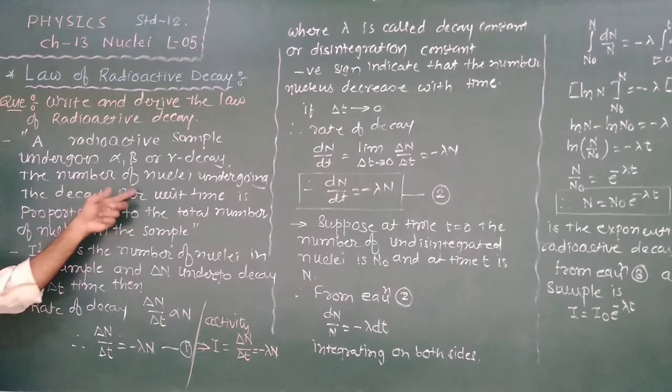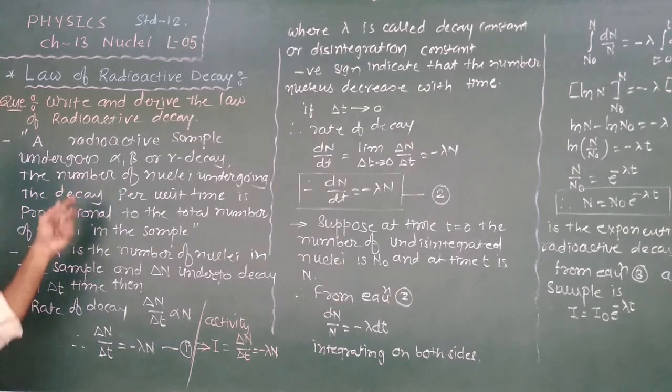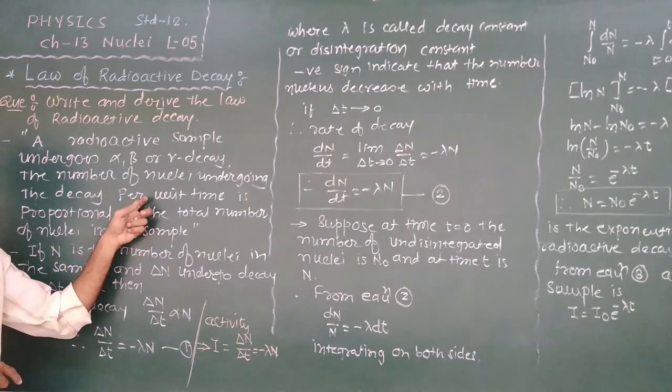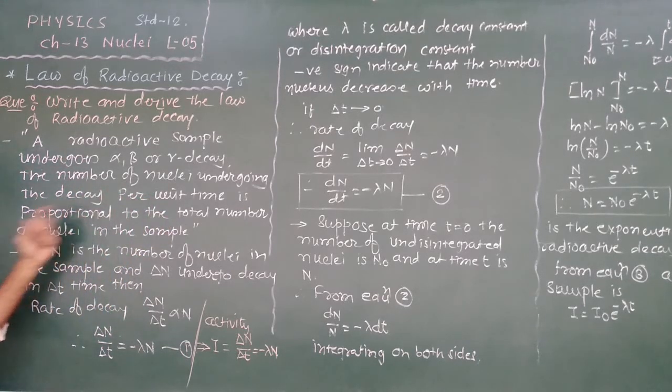Our statement is that the number of nuclei undergoing decay per unit time is proportional to the total number of nuclei in the sample.